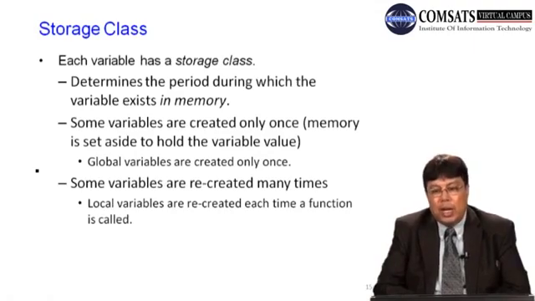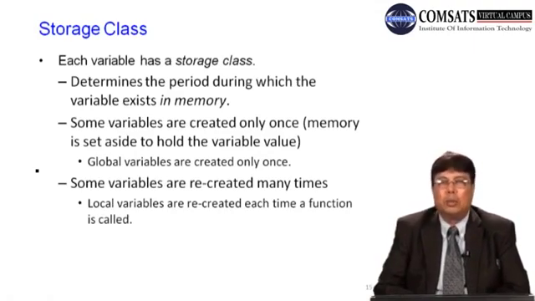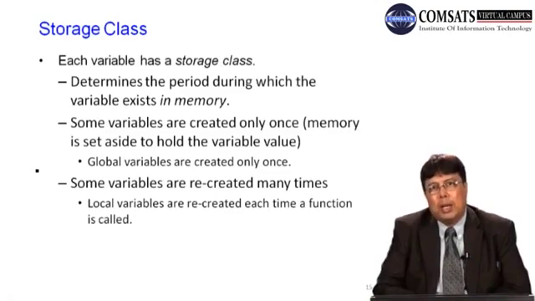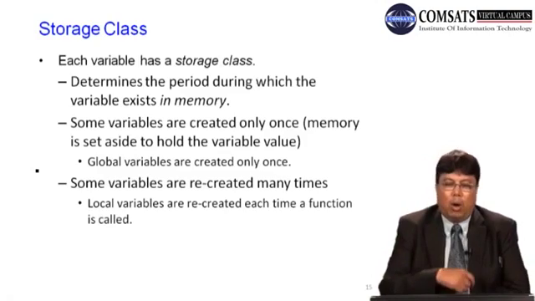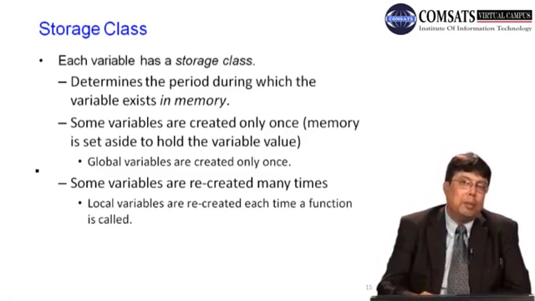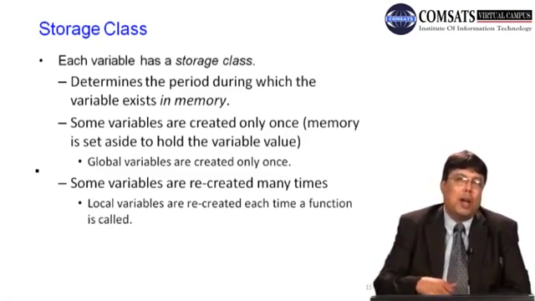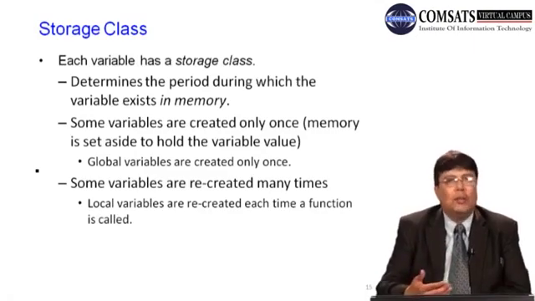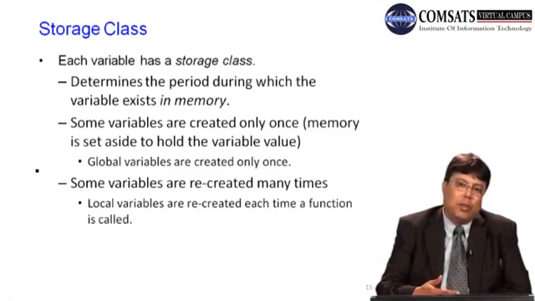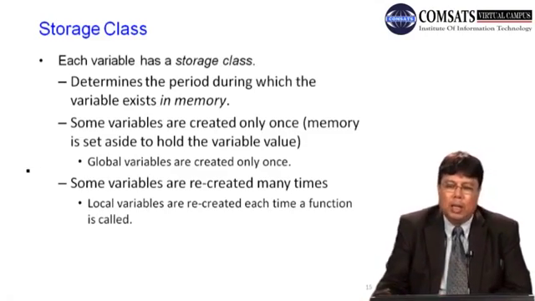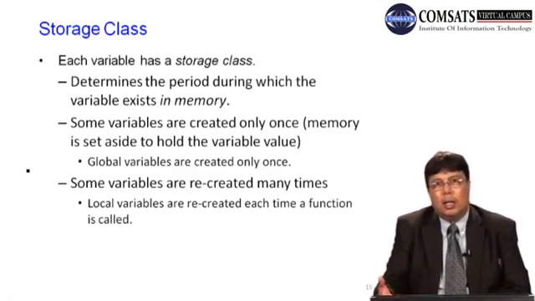Some variables are recreated many times. Logical बात है. अभी मैंने आपको examples दी. All the variables which are defined within the block या all the variables which are local variables defined within the function. So every time the function is invoked, the variables are defined. Every time the block is invoked, the variable is defined. So these variables die and exist.